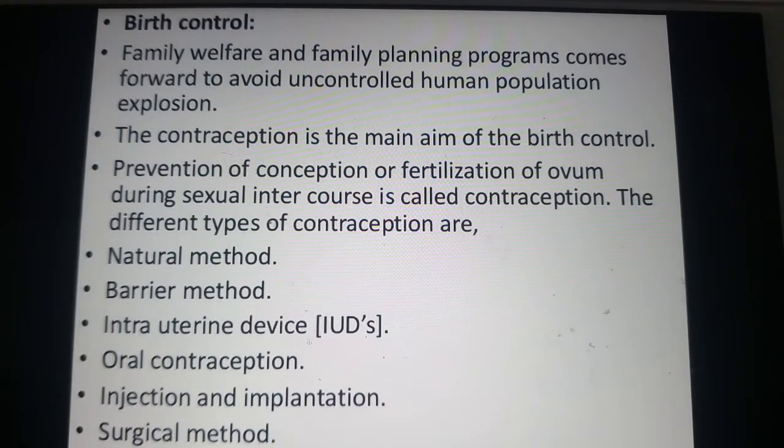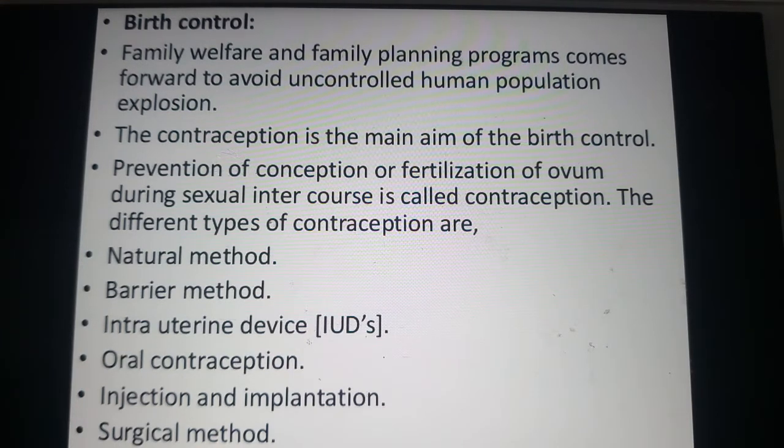Good morning, dear students. In the previous class, we have studied birth control methods or family planning methods. How planning for a small family by adopting scientific methods of birth control or fertility control methods is called family planning. And also, we have studied the different contraceptive methods.